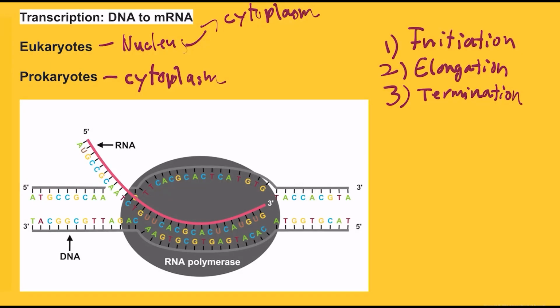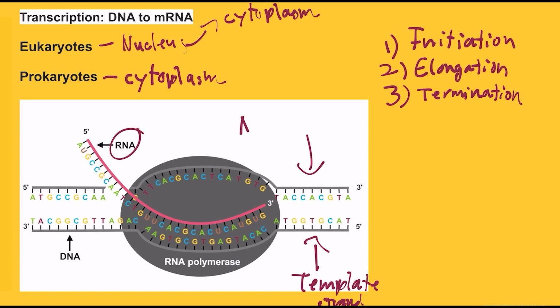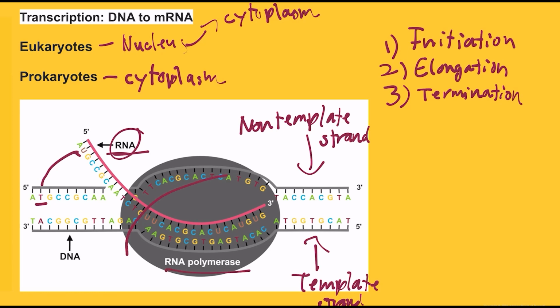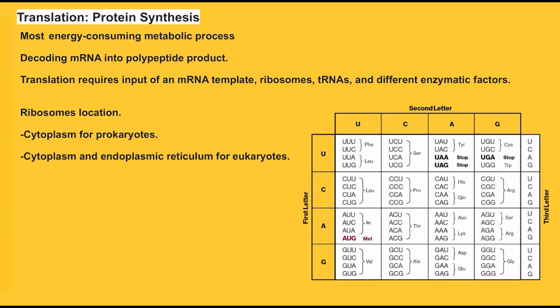Transcription always proceeds from one of the 2 DNA strands. It occurs in the template strand. The mRNA product is complementary to the template strand and is almost identical to the other DNA strand called the non-template strand. They're almost identical, except that RNA contains uracil in place of thymine found in DNA. During elongation, an enzyme called RNA polymerase proceeds adding nucleotides by base pairings with the DNA template.